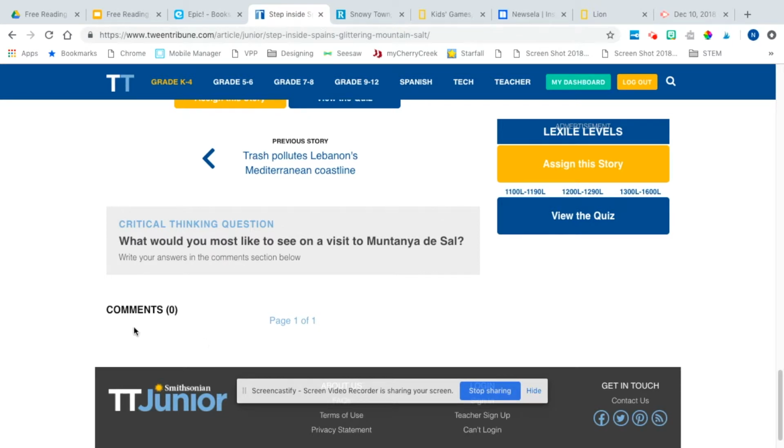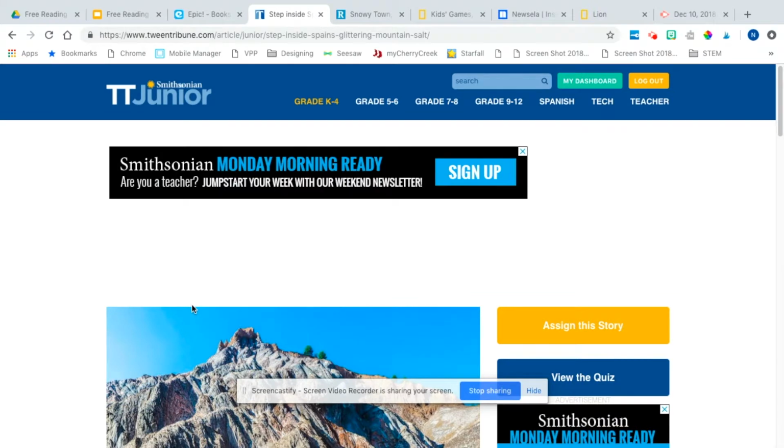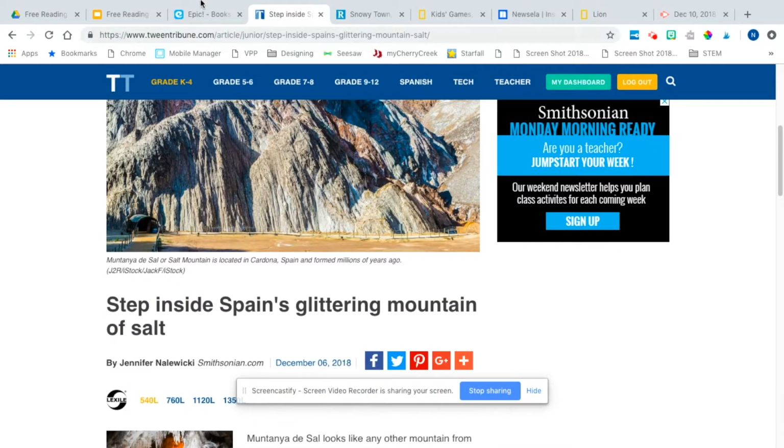So this is a good way to push their learning, and if you're following the SAMR model, a way to enhance that learning more globally. So this is a good option for those quick articles.